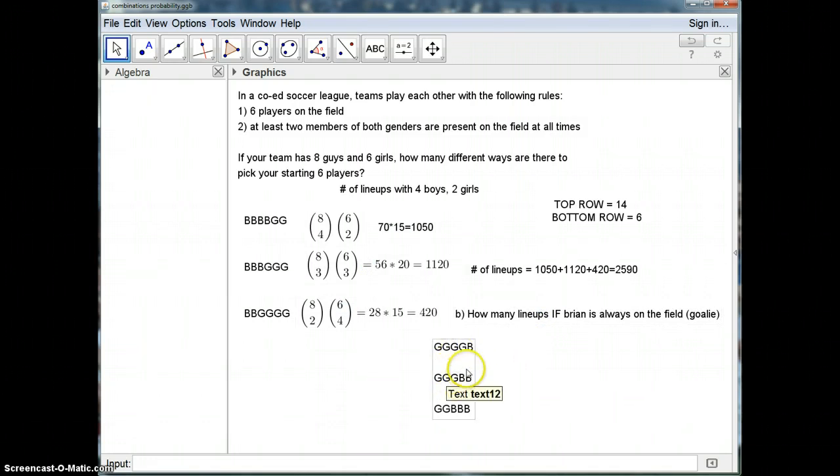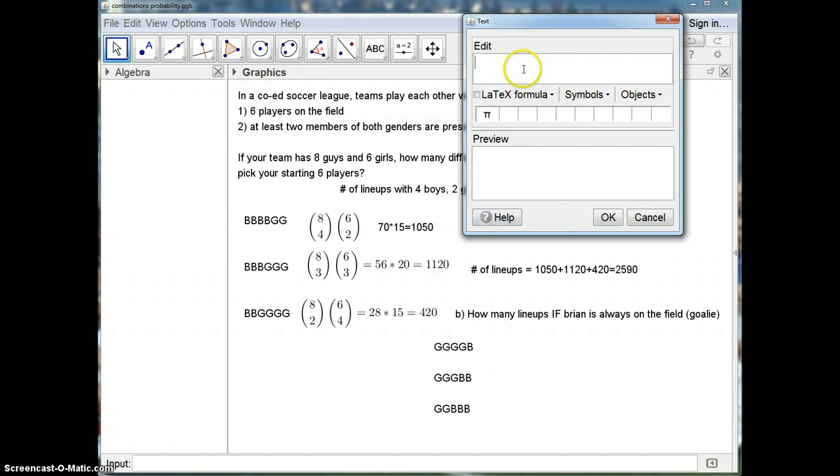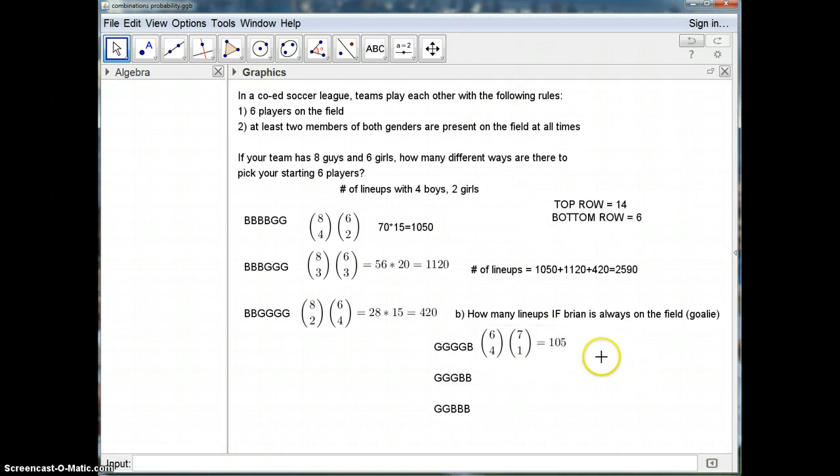Now, basically here you can see the only thing that is going to be different is that we're going to be choosing now from a different number of total people. So we're going to say, 6 girls choose 4, which is still the same as before, and then it's only 7 guys now, pick 1, and that's all that we need. Okay, so 6 choose 4, which we already found over there was 15. 7 choose 1 is just 7. So there are 105 different ways that you could have one guy on, as long as Brian is always on the field.